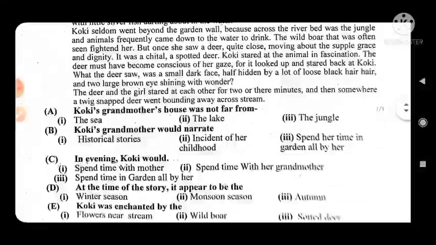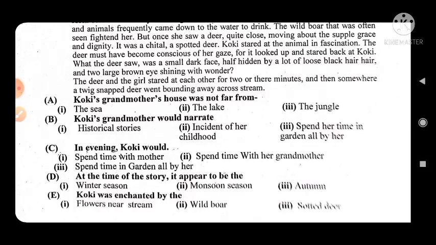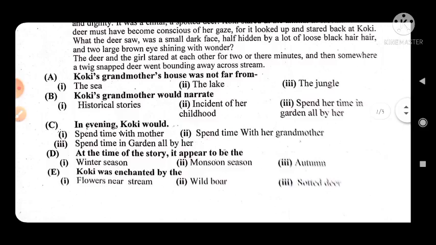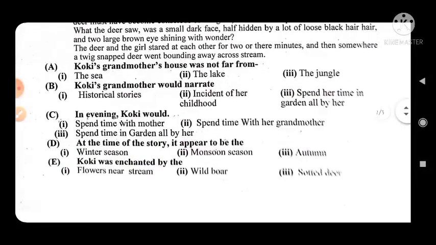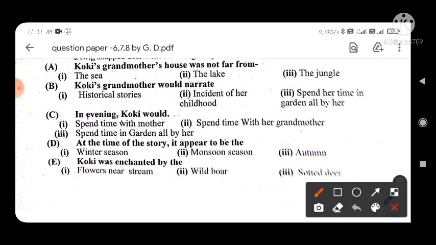Okay, and the second is Cookie's grandmother would narrate. You can see here four options: hospital stories, incidents of her childhood, or spent her time in the garden all by her. So you have to select the appropriate option and then tick it. And the fourth is in the evening Cookie would.